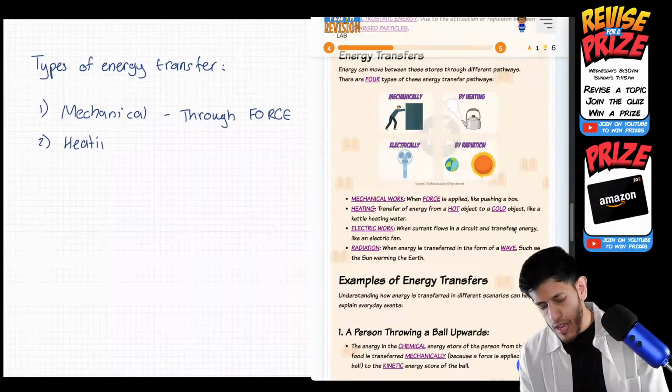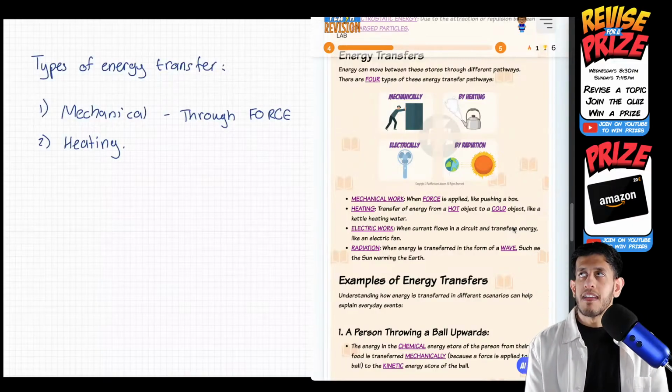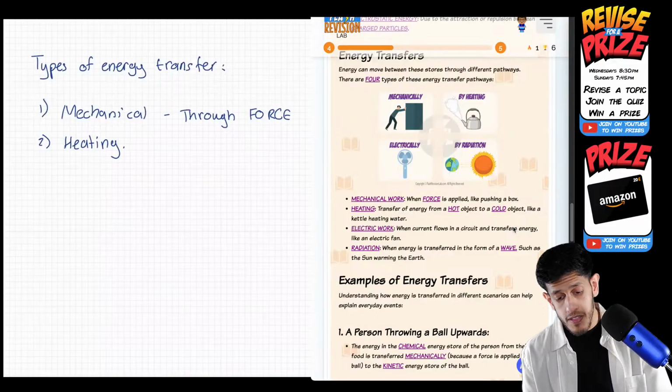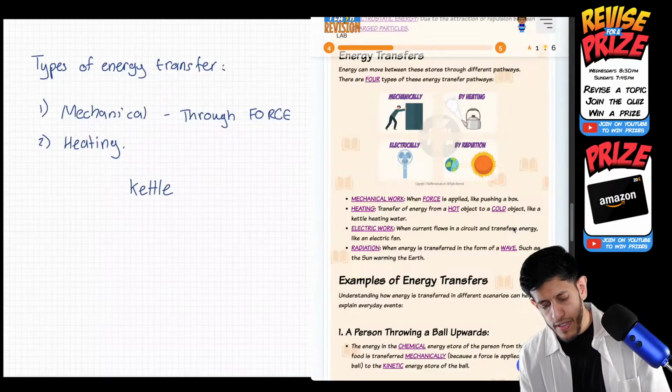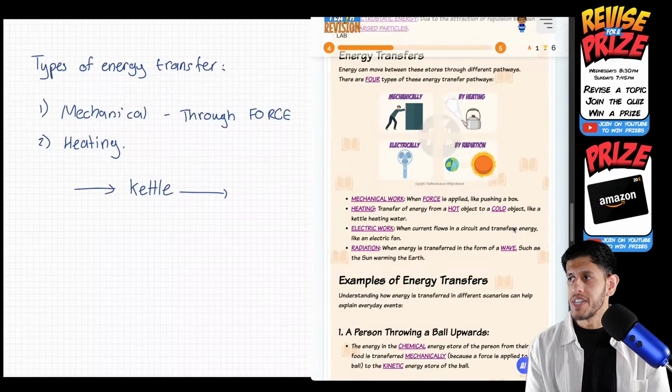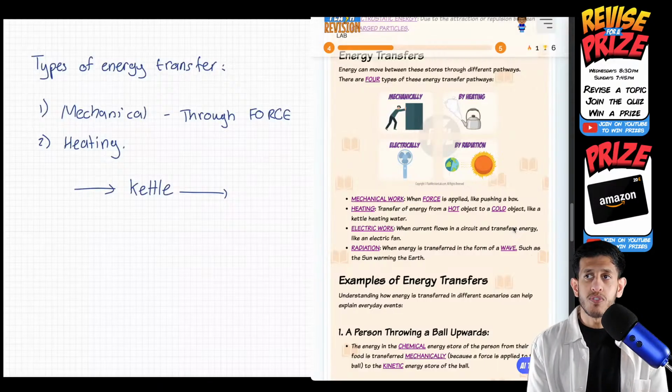Okay, so let's say the kettle that I'm showing there. If I say the kettle is the device, what is the input energy to the kettle and what's the output energy? So where's the energy for the kettle coming from? Can anyone tell me in the chat?